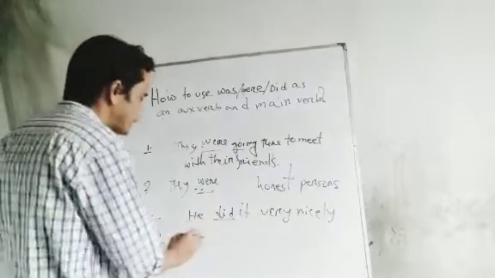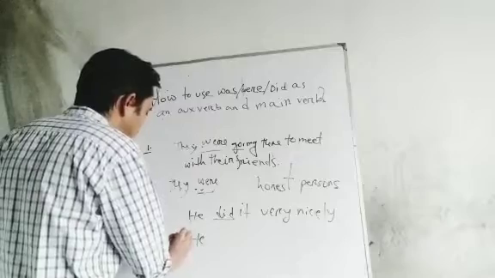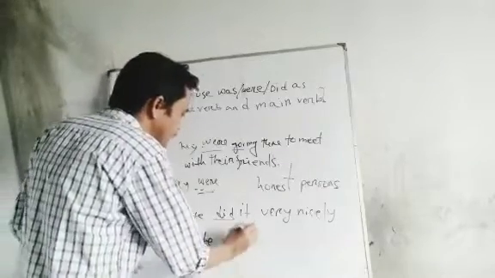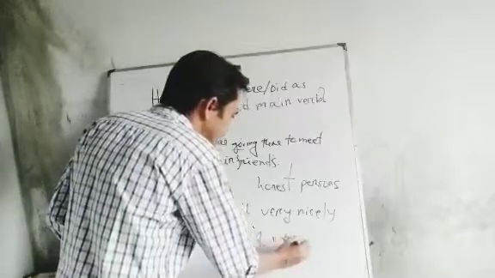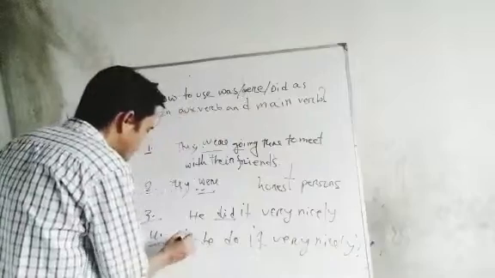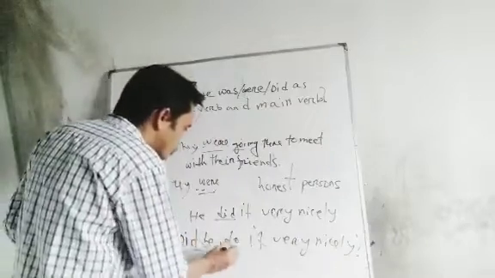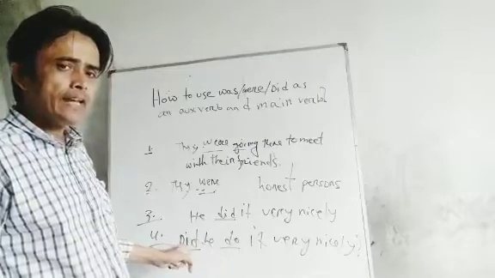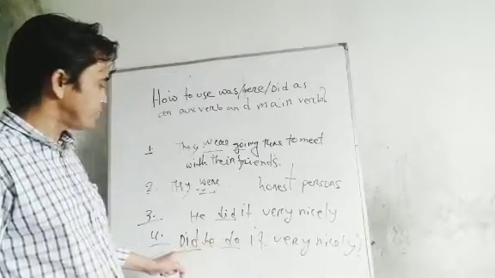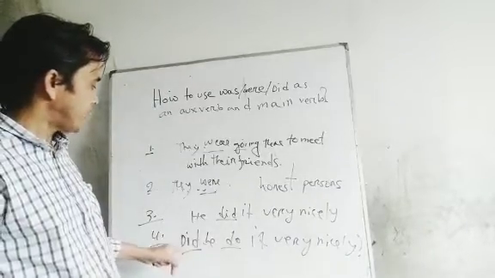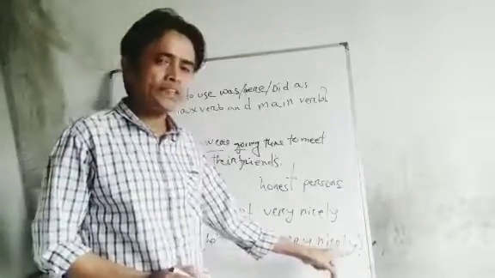But if you see that did he do it very nicely? Did he do it very nicely? Having did and also do. After did, if you see any main verb, of course this is auxiliary verb, and also it is helping us to make a question.